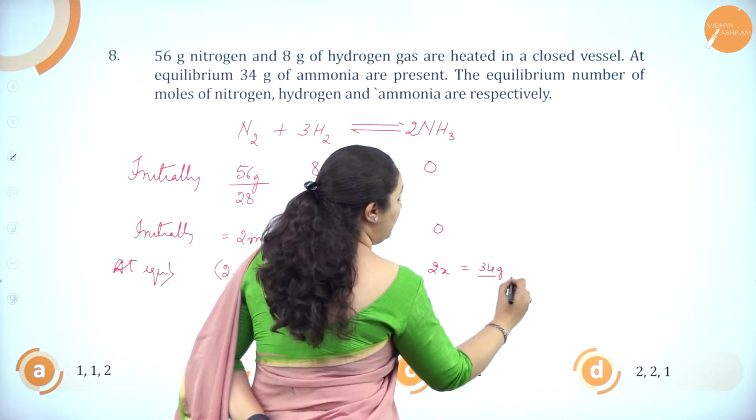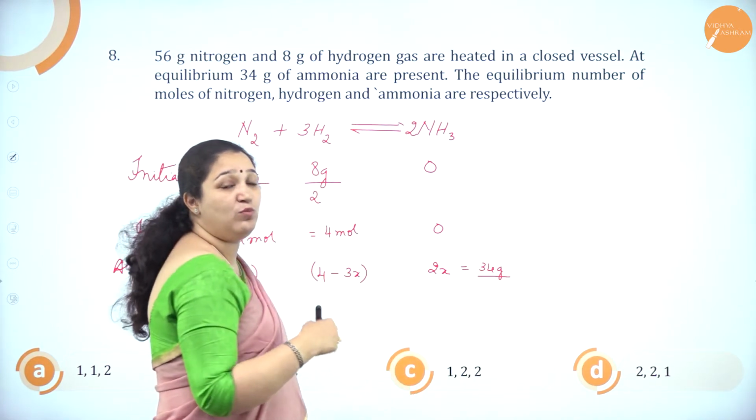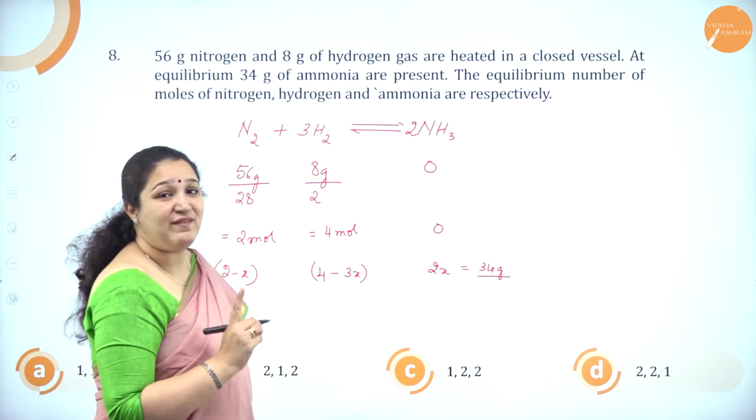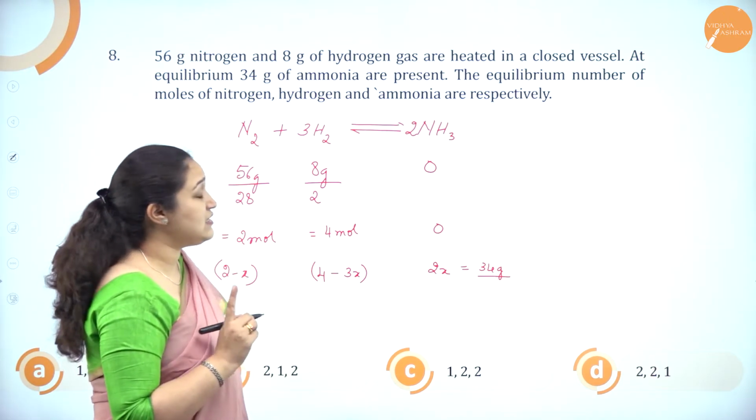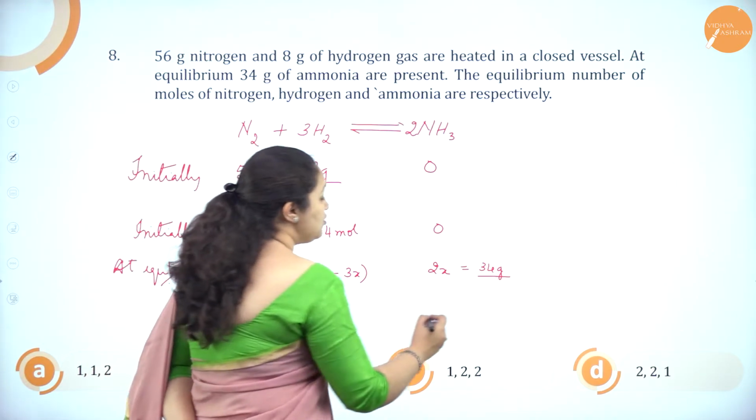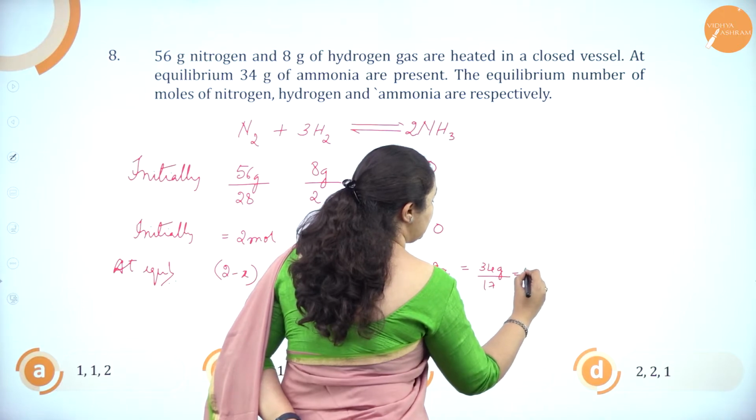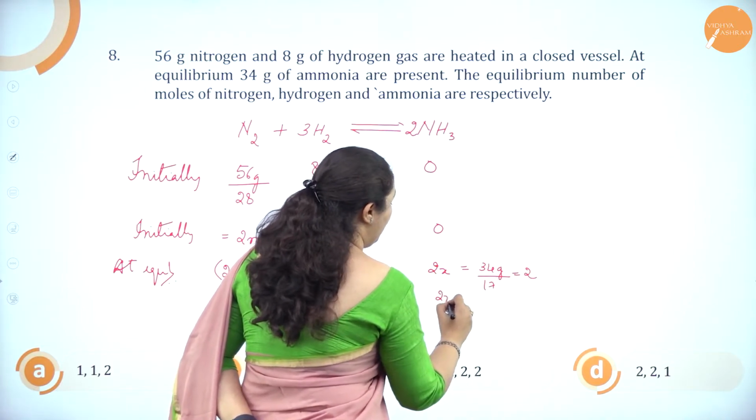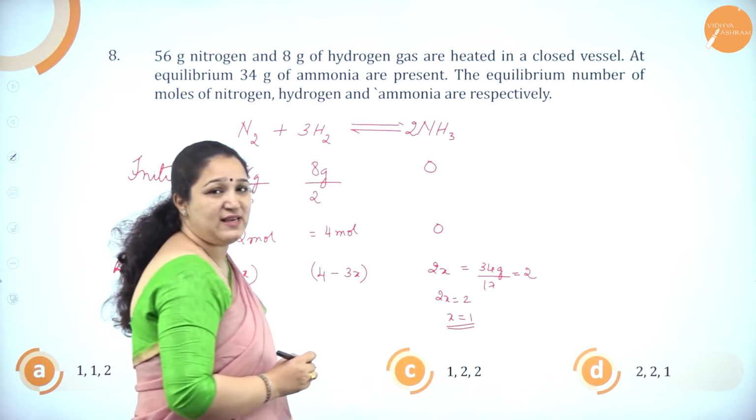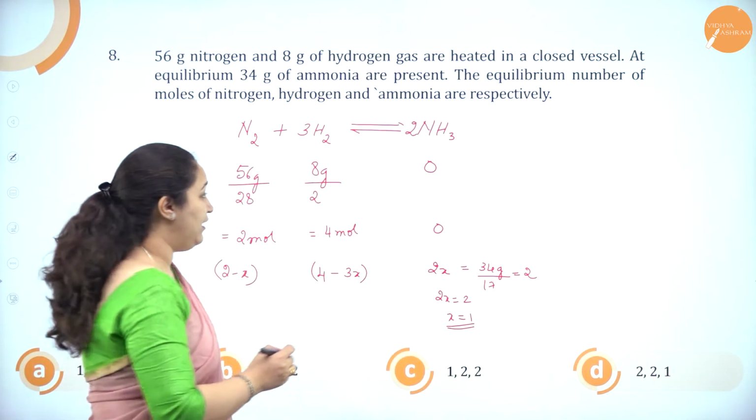34 grams of ammonia means how many moles of ammonia? It is divided by 17, as 17 grams is the molecular mass of ammonia. So it is divided by 17, that is nothing but 2. So 2x is equal to 2, x is equal to 1. I got what is x. x is 1 mole.